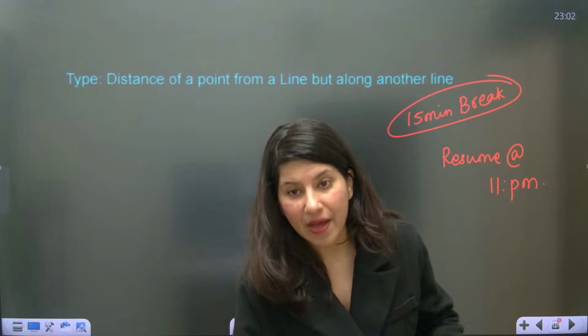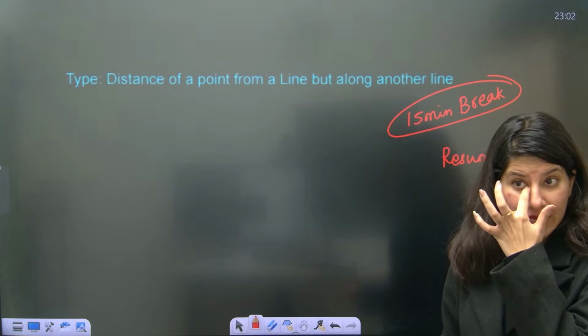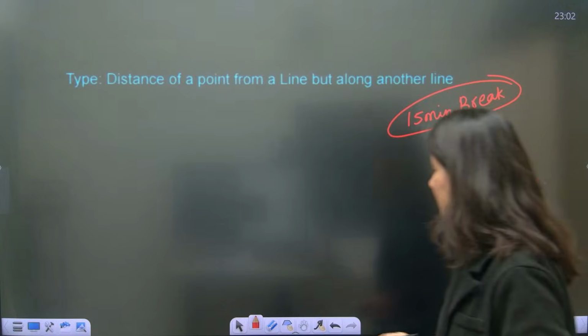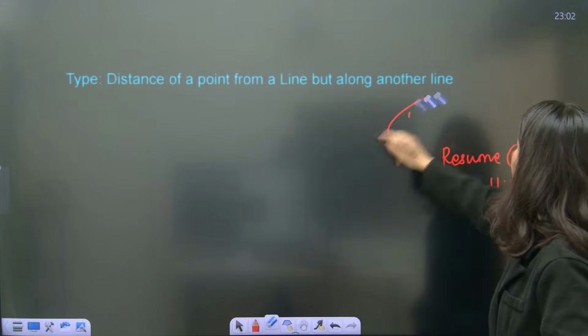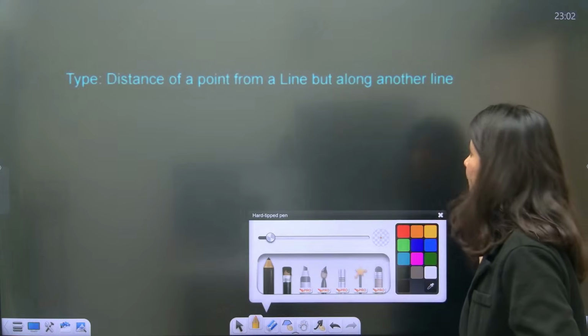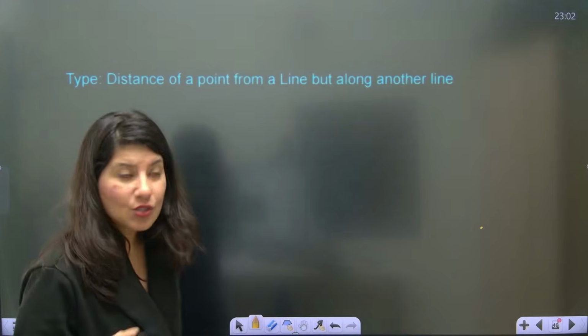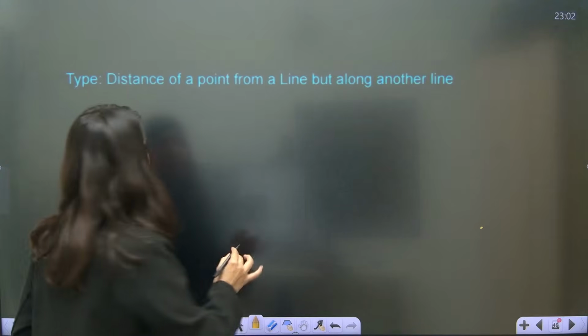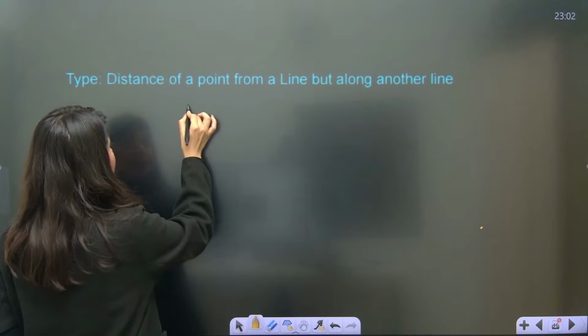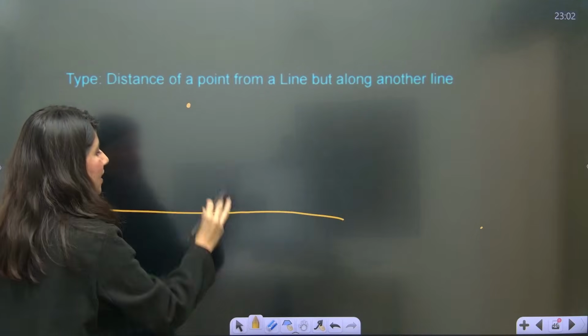Come back. Distance of a point from a line but along another line. Now understand this type, this type is slightly different. Distance of a point from a line along another line. So what does that mean? First of all, you will have a point, you will have a line. Point is there, line is there.